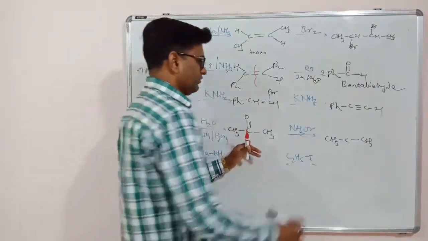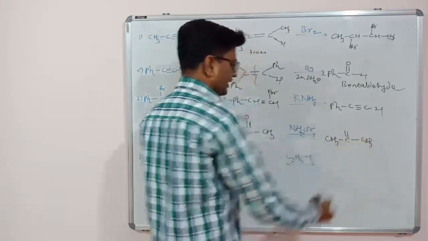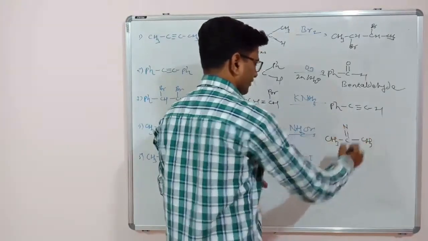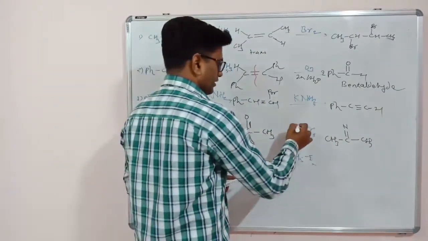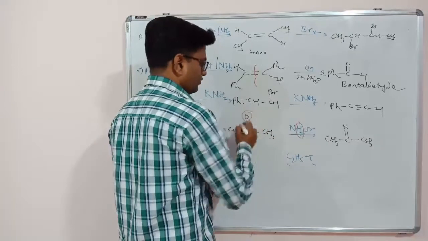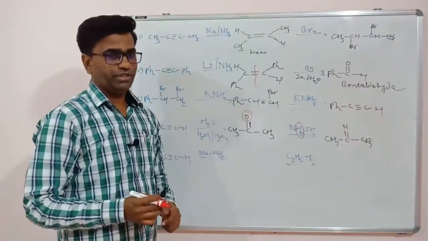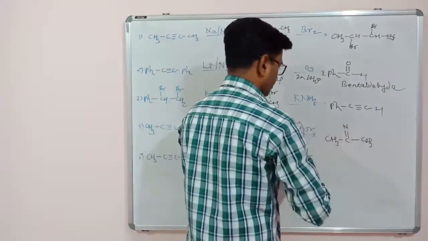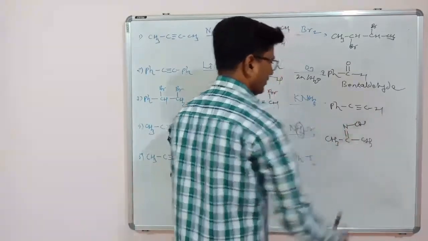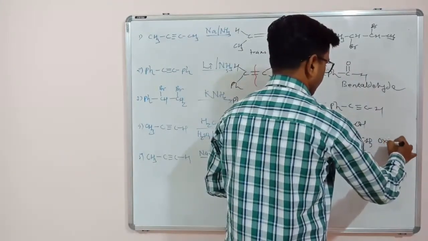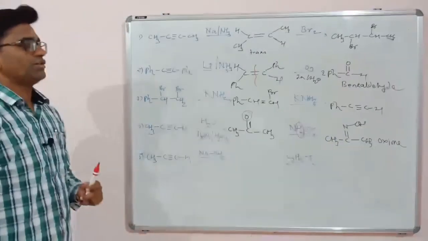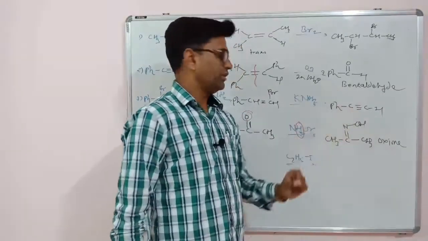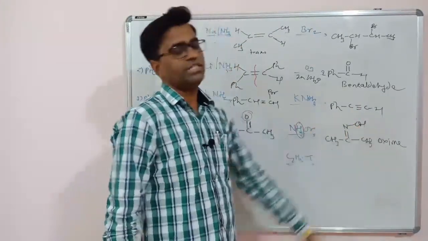So what will happen, instead of carbon oxygen double bond you have to write this double bond as it is, but instead of oxygen just write down nitrogen. So this hydrogen of nitrogen and this oxygen form a byproduct, that is H2O. So H2O is gone, so remaining is OH. So we have to write this OH as it is, and this functional group is called oxime. So instead of carbon oxygen double bond, you have to write carbon nitrogen double bond. And whatever the group attached to the NH2, that you have to write on the nitrogen as it is.